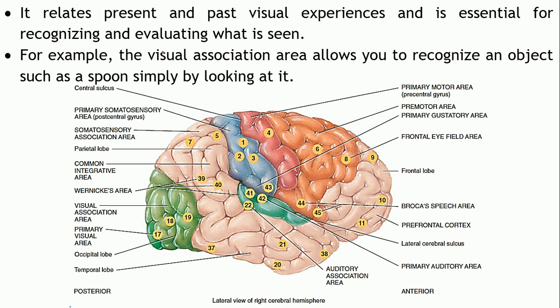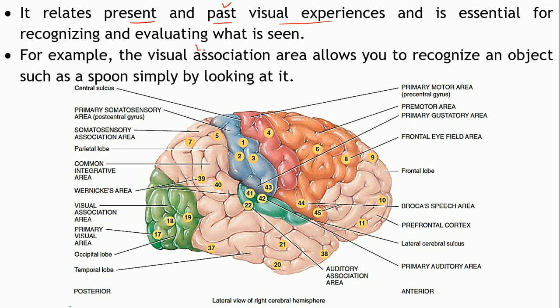So it will help you in relating the present and past visual experiences, for recognizing or evaluating what is seen, right? You are able to recognize things you have seen in the past. You are able to evaluate something, correct? You will be able to identify something.